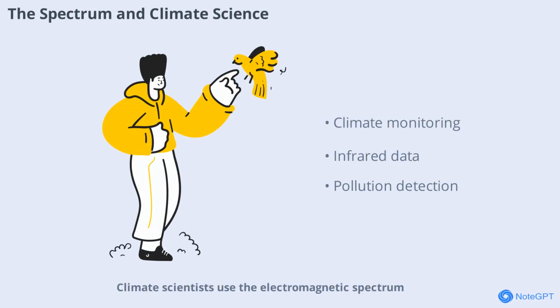Climate scientists use the electromagnetic spectrum to monitor Earth's atmosphere and surface. Satellites measure infrared radiation to track temperature changes, while other wavelengths detect greenhouse gases and pollution. This data is vital for understanding climate change and protecting our planet.